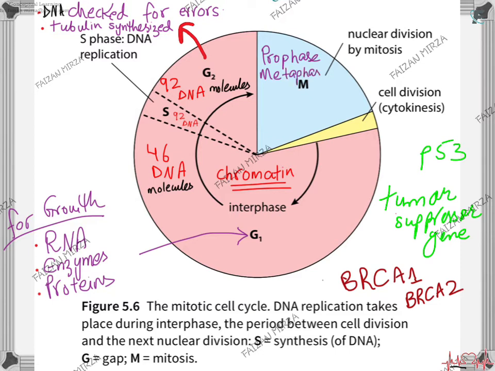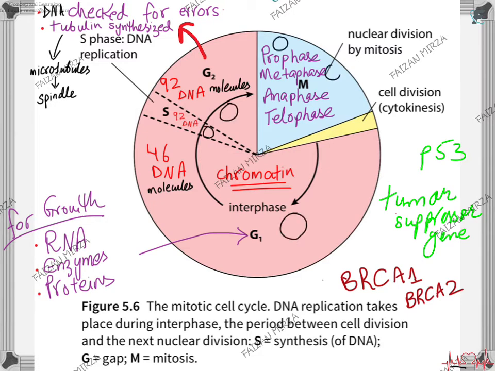The M phase itself is divided into four substages: prophase, metaphase, anaphase, telophase. In G2 phase, tubulin is also synthesized. Tubulin makes up microtubules. It helps in the spindle formation.